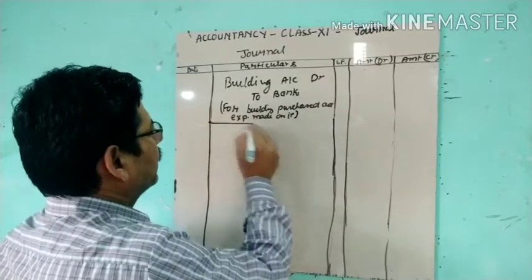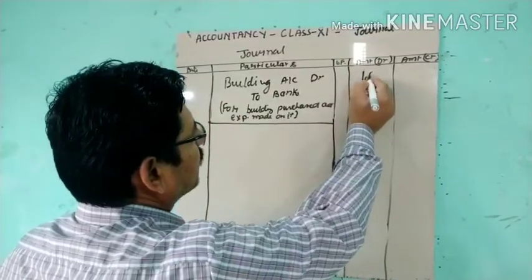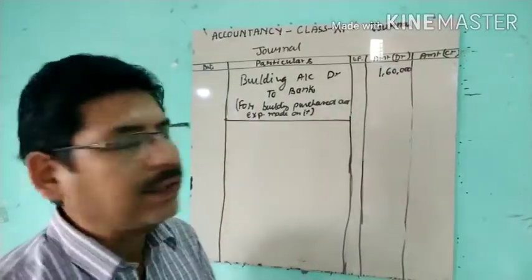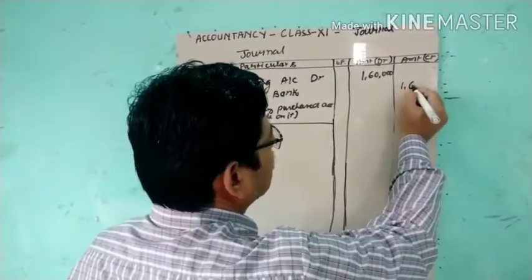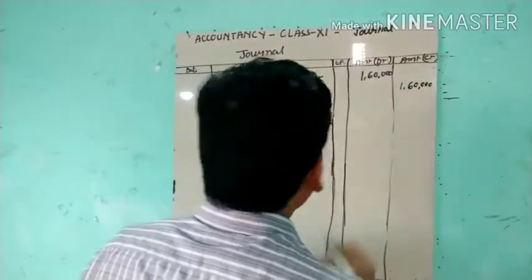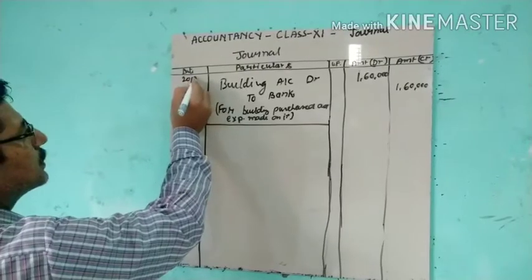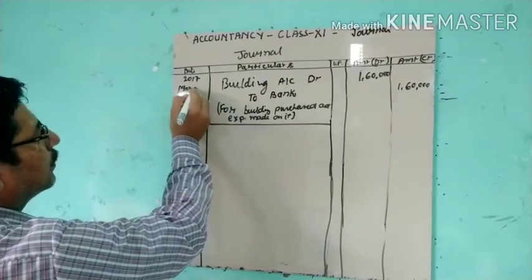Okay, this is 1,60,000. Okay, and here also 1,60,000, and here the date is 2017 March 4.